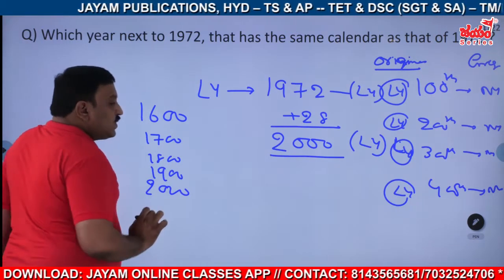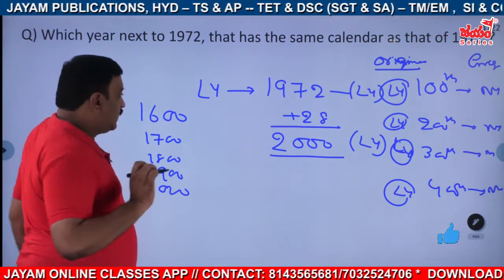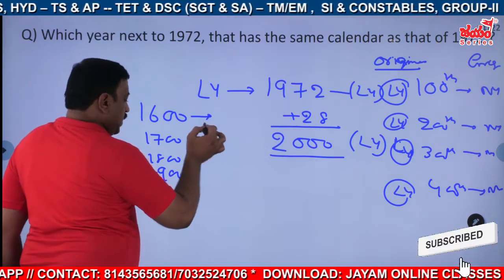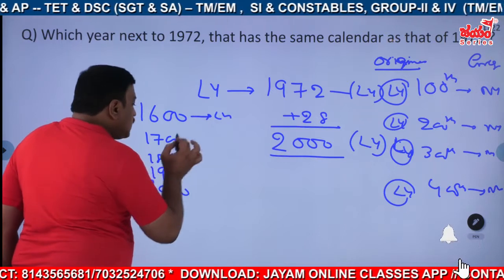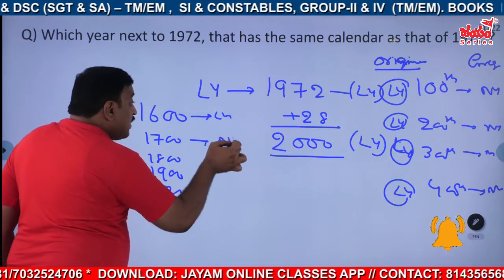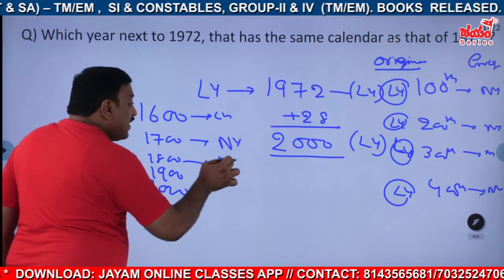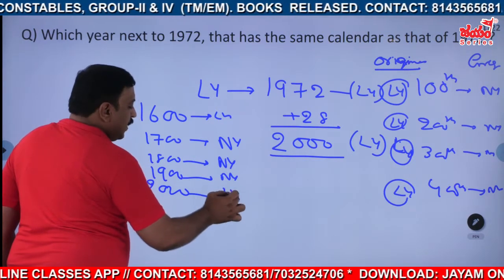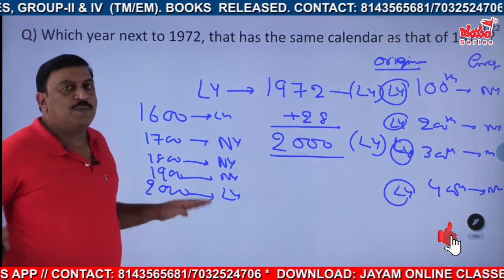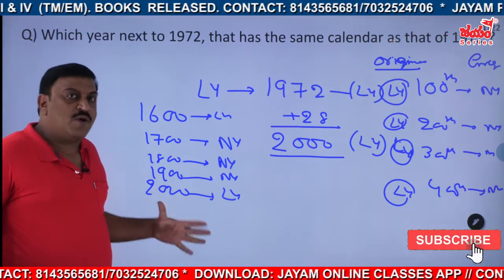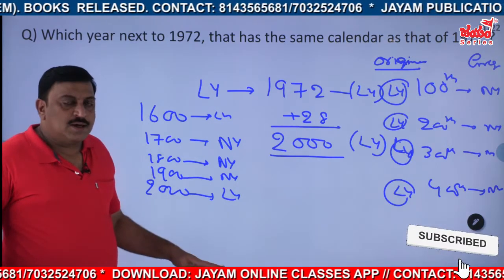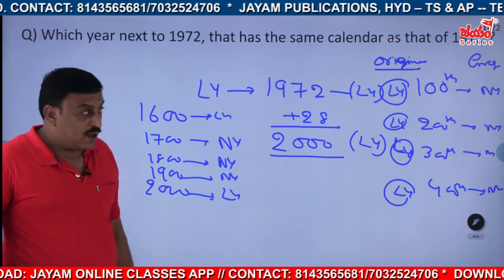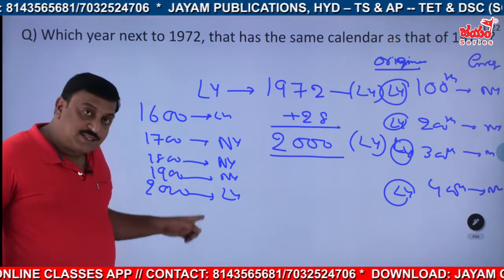So which are the leap years, which are not? 1600 is a leap year, okay, we won't bother about this one. 1700 normal year, 1800 normal year, 1900 normal year, but 2000 is a leap year only. Whichever are multiples of 400, or divisible by 400, they are leap years, and the rest of the century years are normal years.